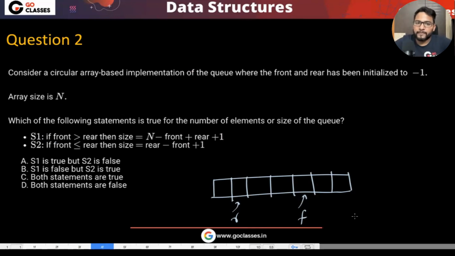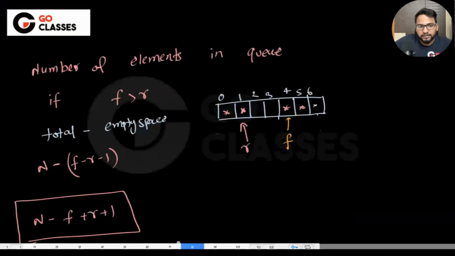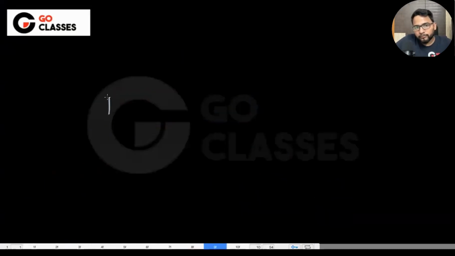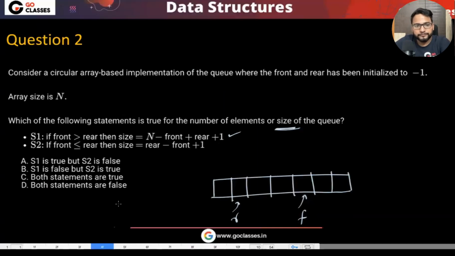Okay. Is it fine to everyone that this first case is correct? I mean, if we want to get the size, meaning the number of elements in the queue, then if front is greater than rear, this is the formula that we are getting. Now, if front is less than or equal to rear, which means our normal case, in the sense that we have a queue and front is less than or equal to rear, right?